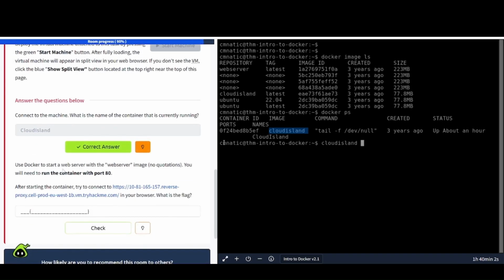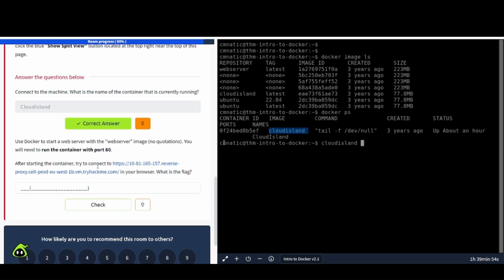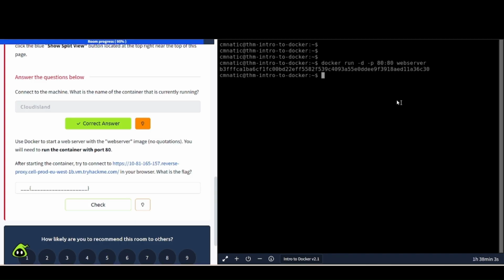Next one. Use Docker to start a web server with the web server image, no quotations. You will need to run the container with port 80. After starting the container, try to connect to this here in your browser. What's the flag? Okay, so let's go ahead and try to do that real quick. I need to go check the syntax and I'll show that here on the side. All right, so this is what I have built out here. So docker run -d -p and then port 80:80 web server. So now we see that it should be up and running now. Okay.